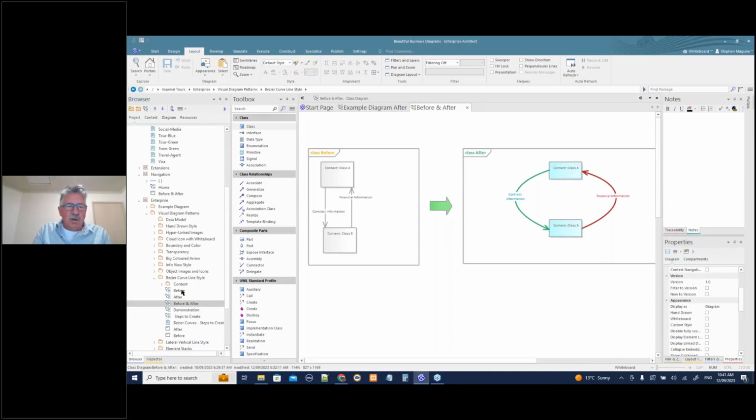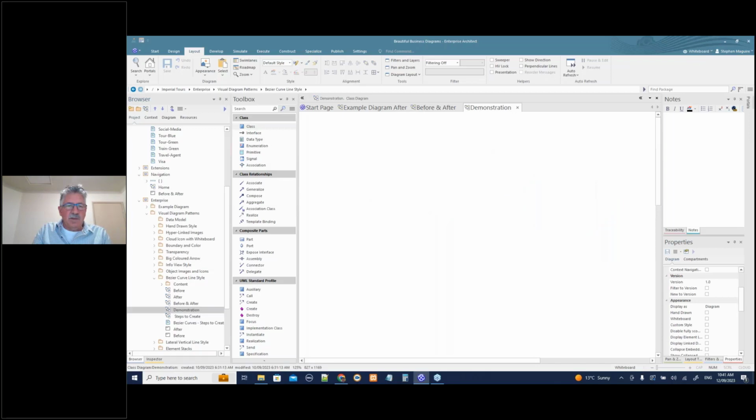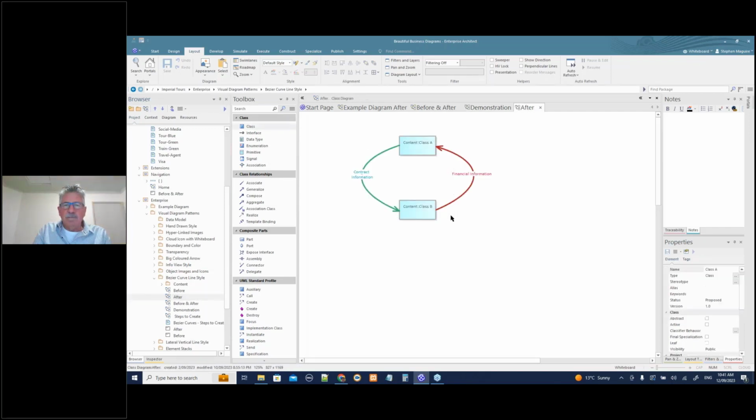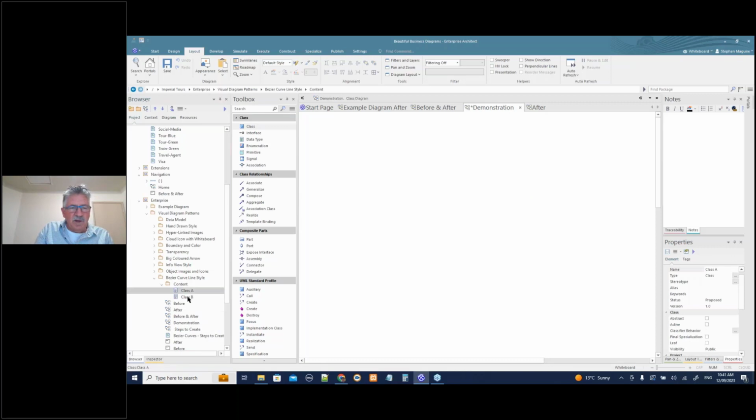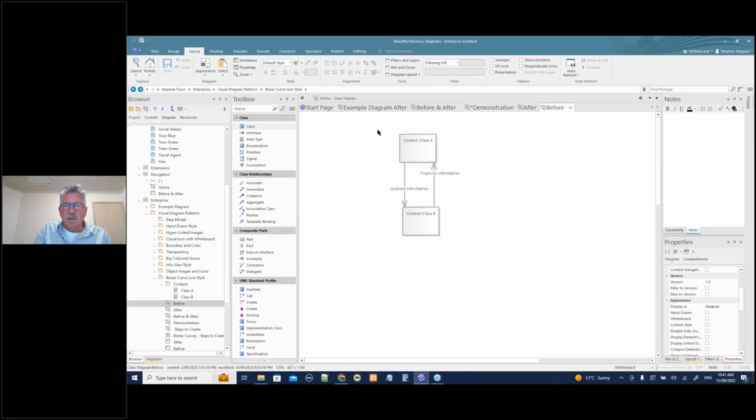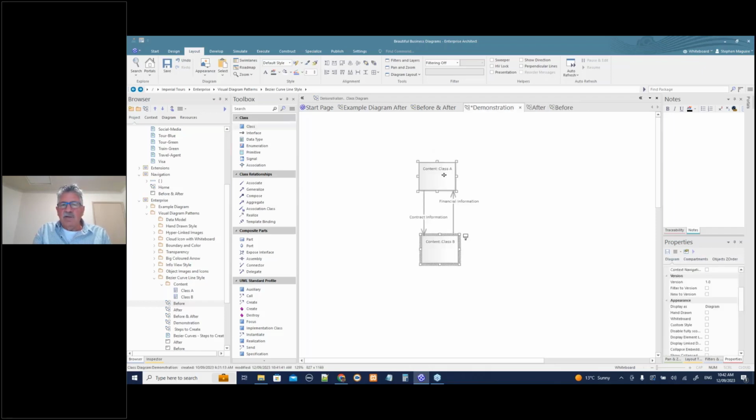Let's have a look at a demonstration. Let's get the before one. Okay, I don't have that. So I'll show you this one here. Just copy this and I'll copy that onto the demo. I think that will. No, I'm not going to be able to. But I'll just show you something else. Oh, here. Sorry, they're in the contents package. My mistake. I'll just drag those guys and try and copy onto the before diagram anyway. Oh, that wasn't it. They were there. My apologies. I don't know why I didn't see that. Demonstration. There they are.